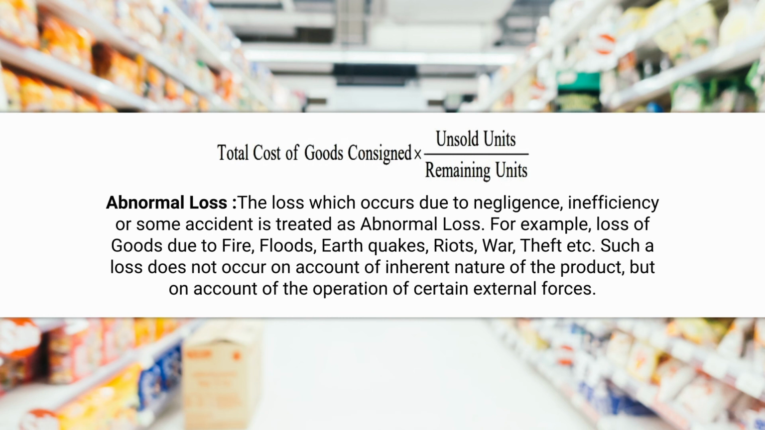Abnormal loss. The loss which occurs due to negligence, inefficiency or some accident is treated as abnormal loss. So this abnormal loss basically takes place on account of negligence and inefficiency of the individual. For example, loss of goods due to fire, floods, earthquakes, riots, war, theft, etc. Such a loss does not occur on account of the inherent nature of the product, but on account of the operation of certain external forces, and these forces are also not beyond the control of human beings.